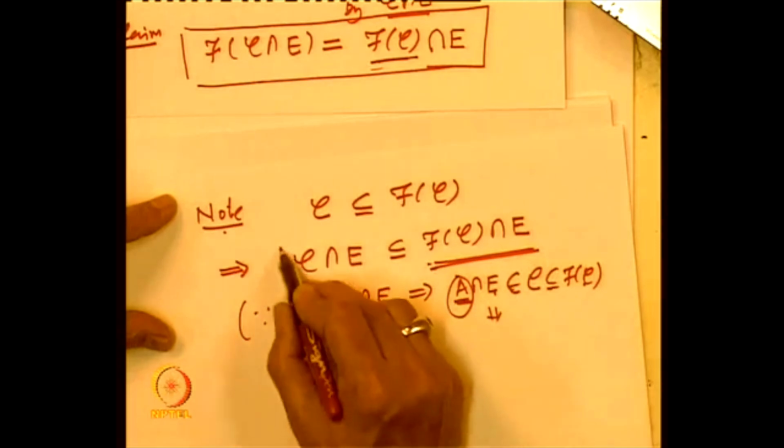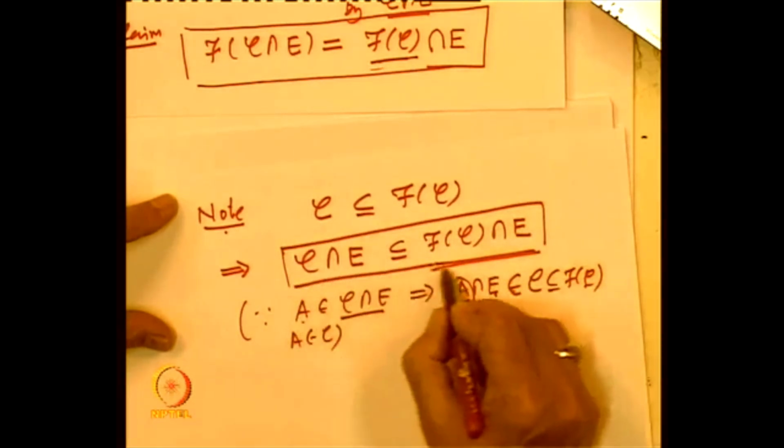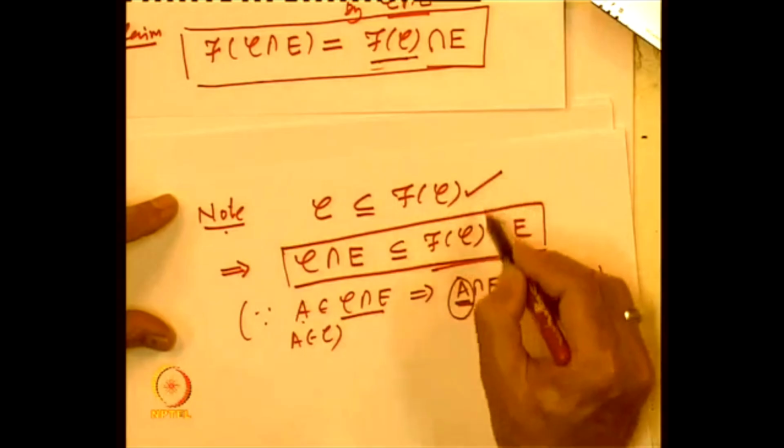So we have got C intersection E contained in f of C intersection E, because of this.